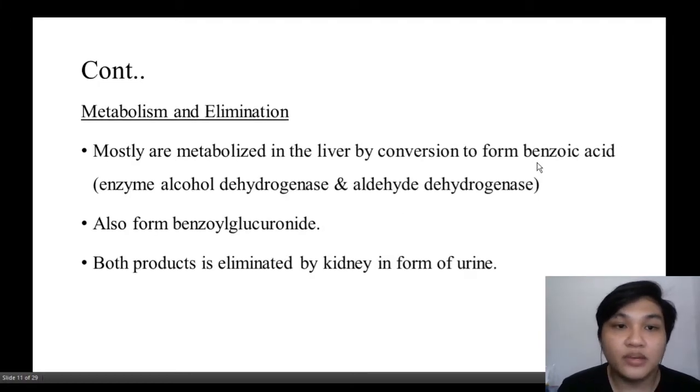Next is metabolism and elimination. Most of the toluene is metabolized in the liver by conversion to benzoic acid by the enzymes alcohol dehydrogenase and aldehyde dehydrogenase. It can also form benzoglucuronide, and both products are eliminated via the kidney in the form of urine.